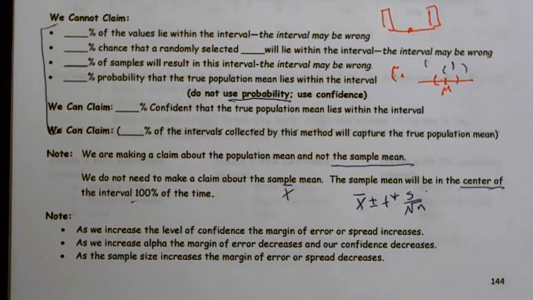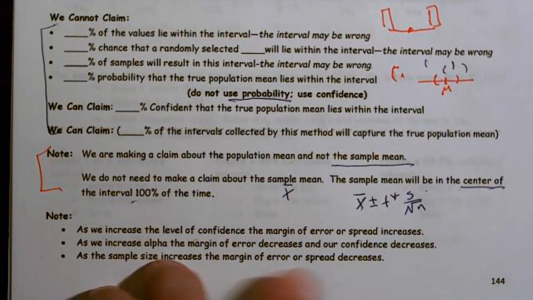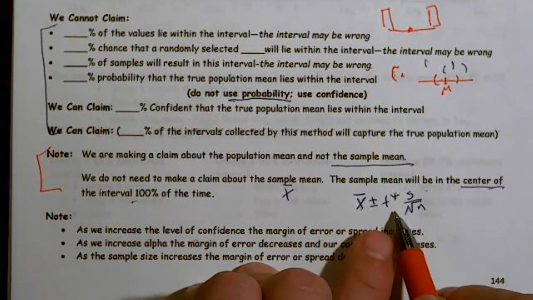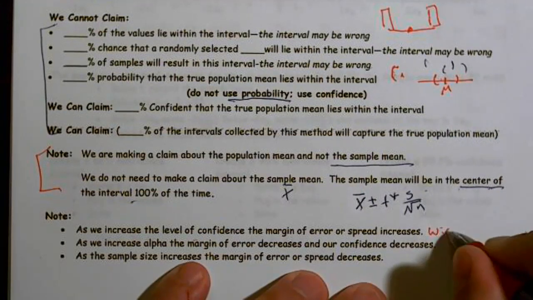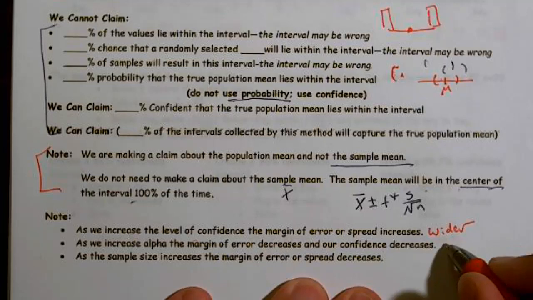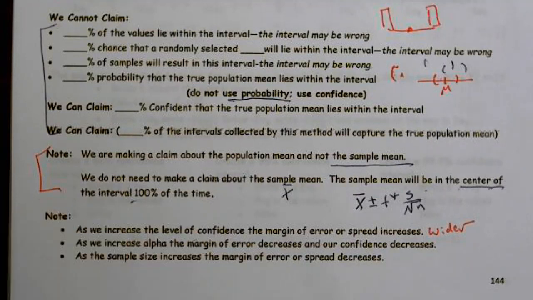All right. So again, super important page. As we increase the level of confidence, the margin of error or spread increases. So as I increase my margin of error, it gets wider. The interval gets wider. As we increase alpha, the margin of error decreases, or our confidence level decreases. And alpha is the area in the tails. So basically, we'll get to that later. But as we increase alpha, the margin of error decreases.